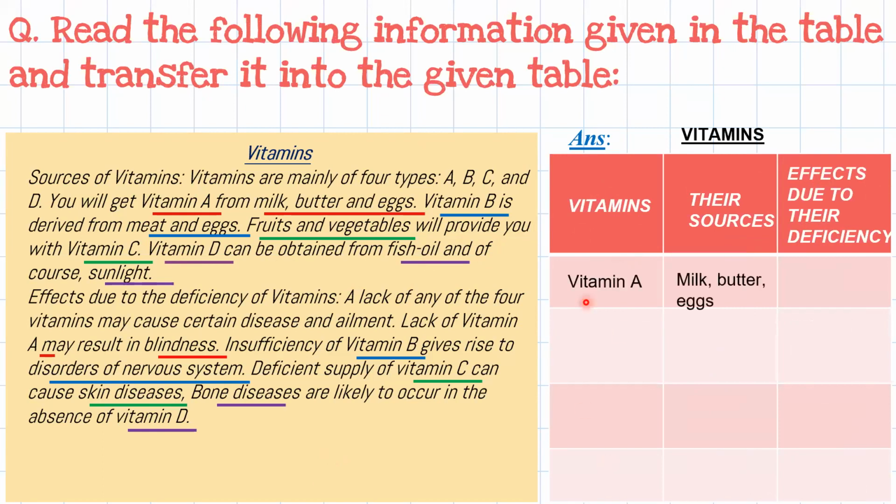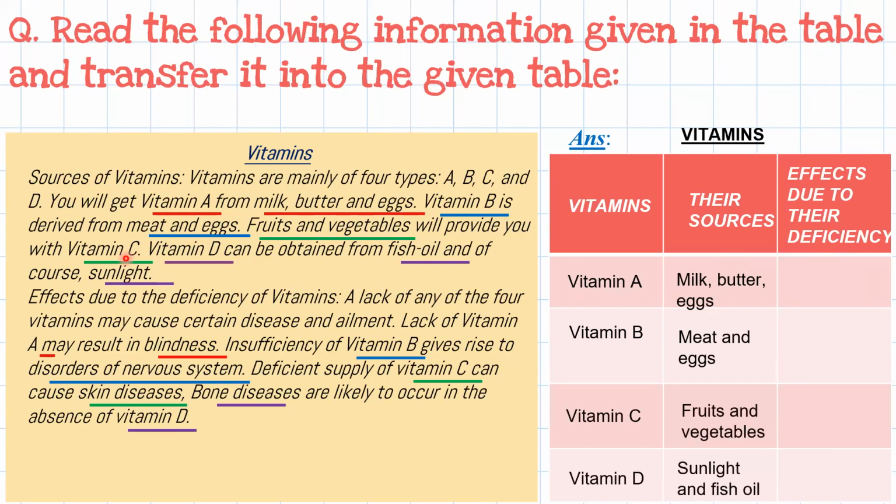Vitamin A we get from milk, butter and egg. Vitamin B we get from meat and egg. Then from fruits and vegetables, we get vitamin C. Then last is vitamin D. We get it from sunlight and fish oil. Now we will see the deficiency of each.